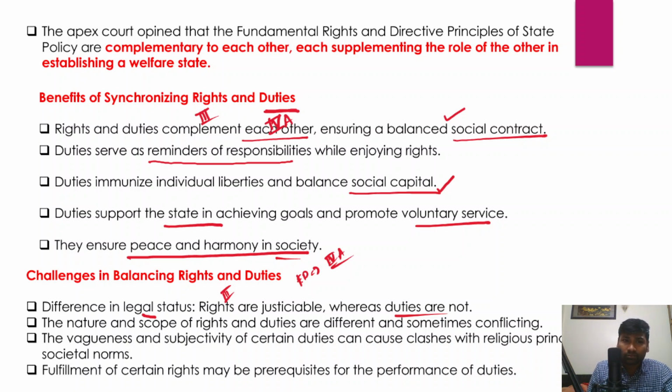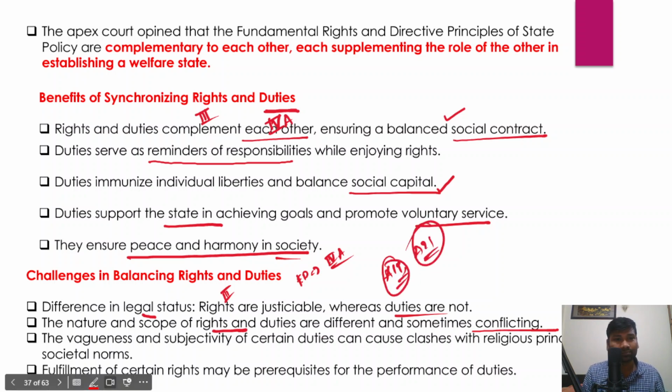And secondly, the nature and scope of the fundamental rights and the fundamental duties can sometimes be conflicting or contradictory in nature. This is also one of the major problems. They are very often contradictory, most often with Article 19 and Article 21 of the Indian Constitution. So you could mention such examples as well along with these points.